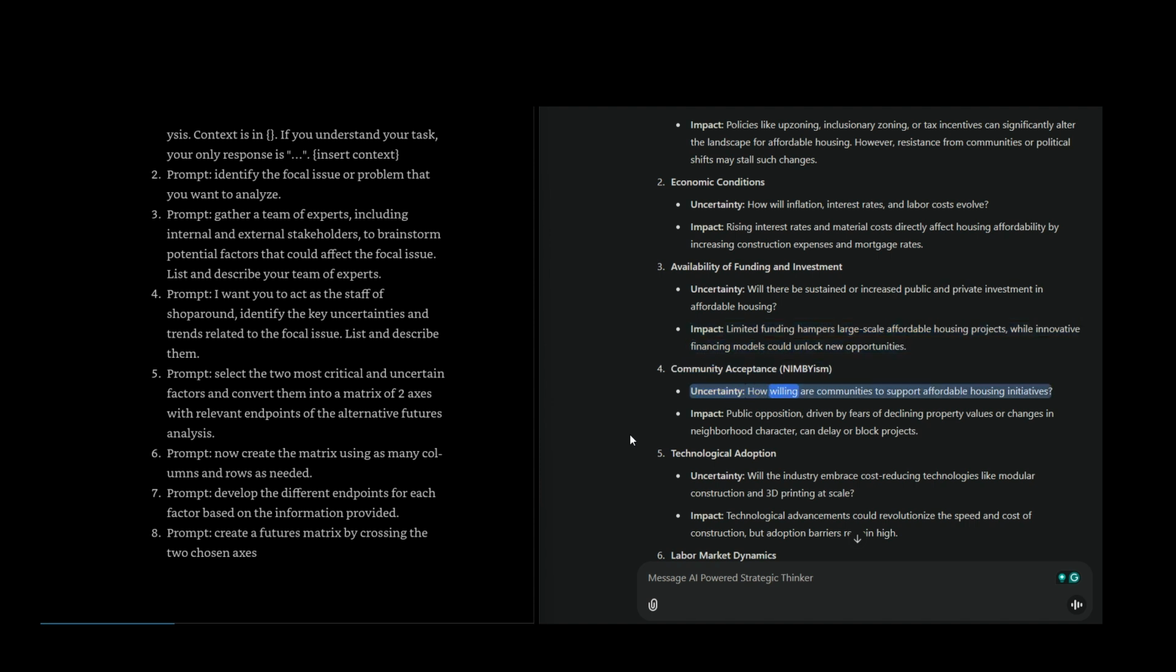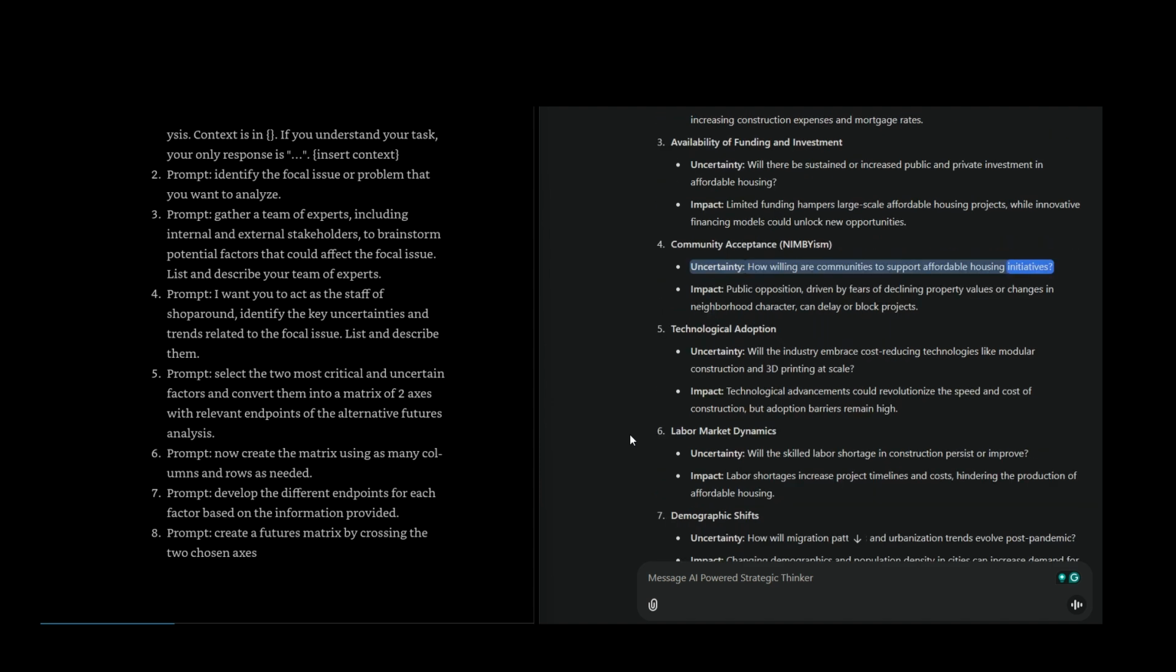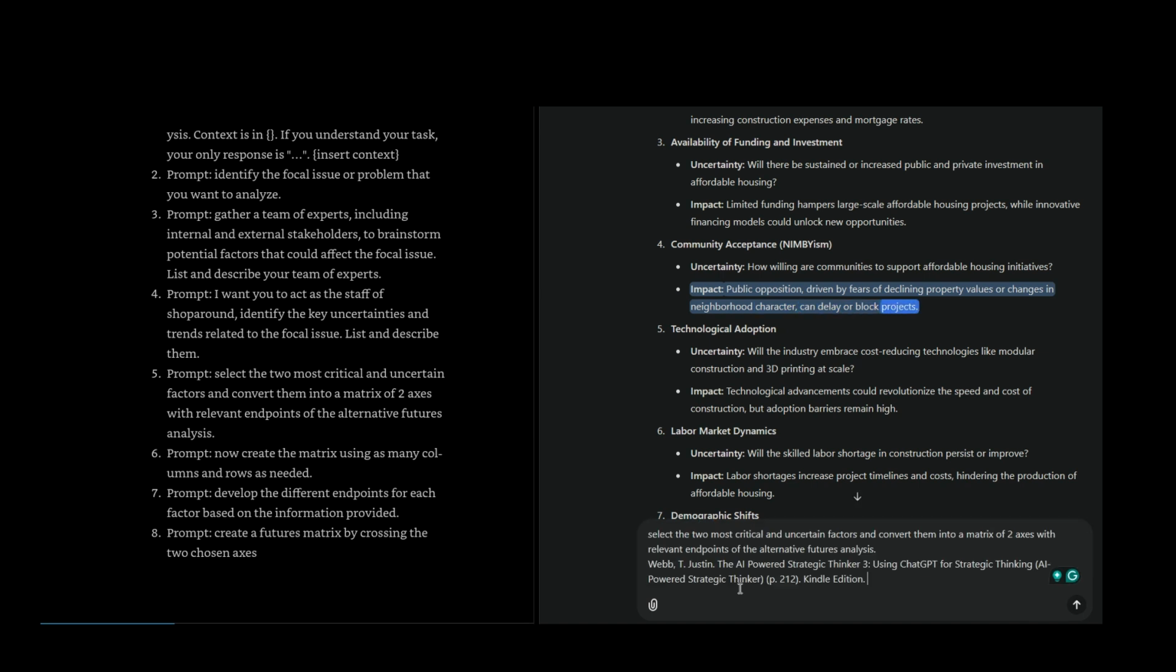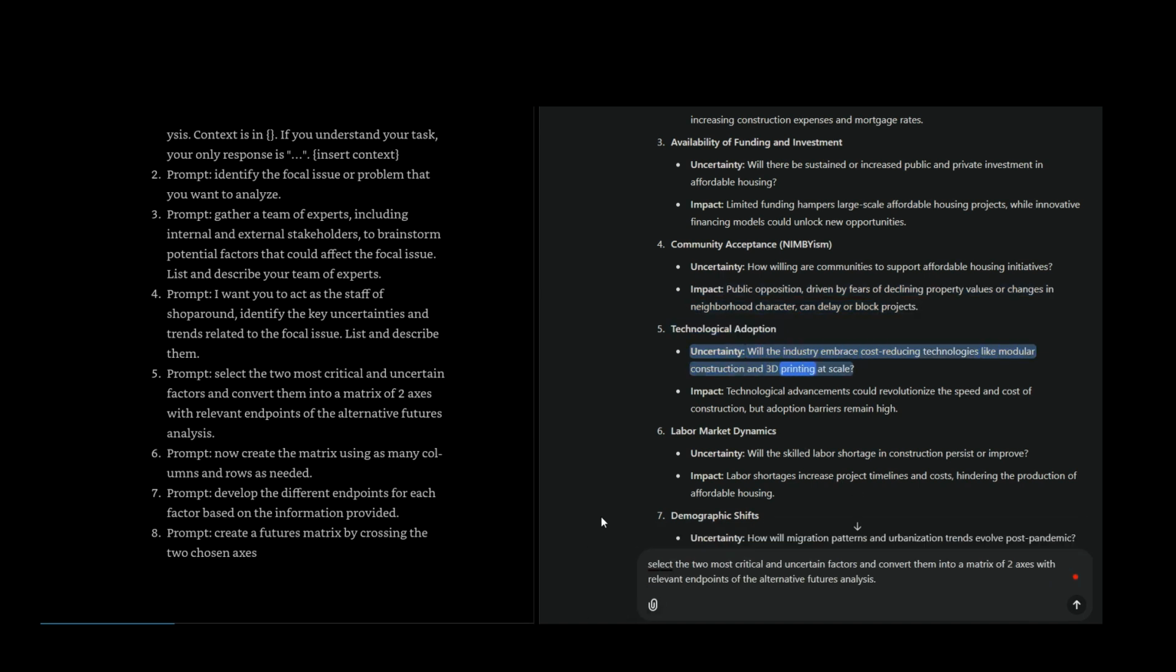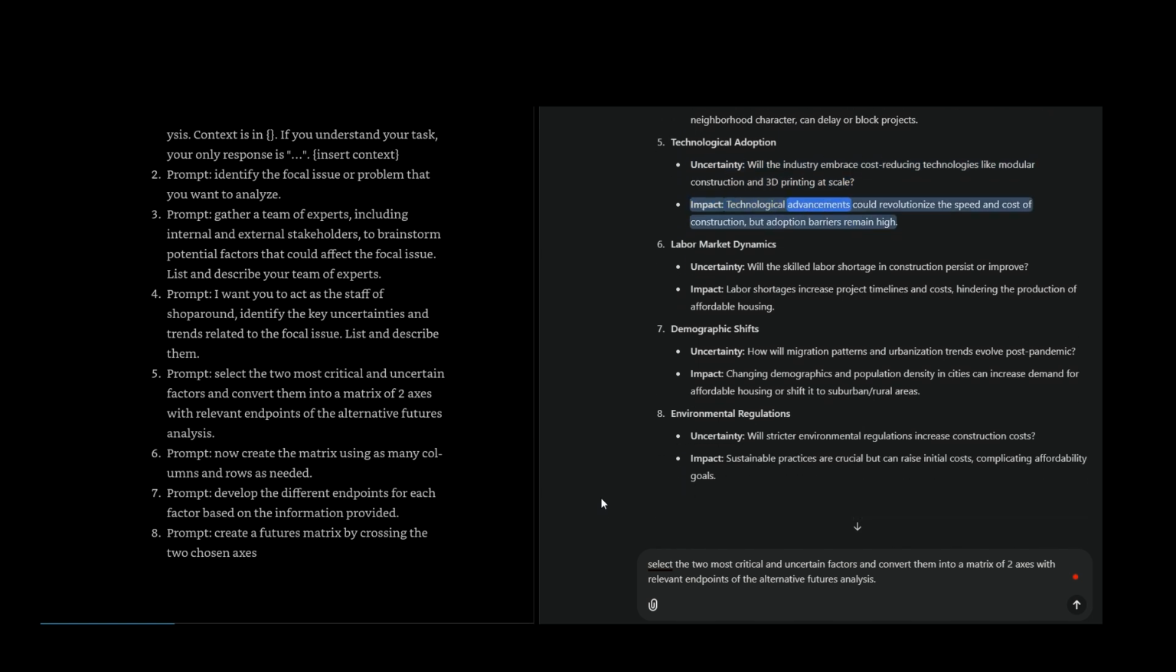Community acceptance, NIMBYism. Uncertainty: how willing are communities to support affordable housing initiatives? Impact: public opposition, driven by fears of declining property values or changes in neighborhood character, can delay or block projects. Technological adoption. Uncertainty: will the industry embrace cost-reducing technologies like modular construction and 3D printing at scale? Impact: technological advancements could revolutionize the speed and cost of construction, but adoption barriers remain high.